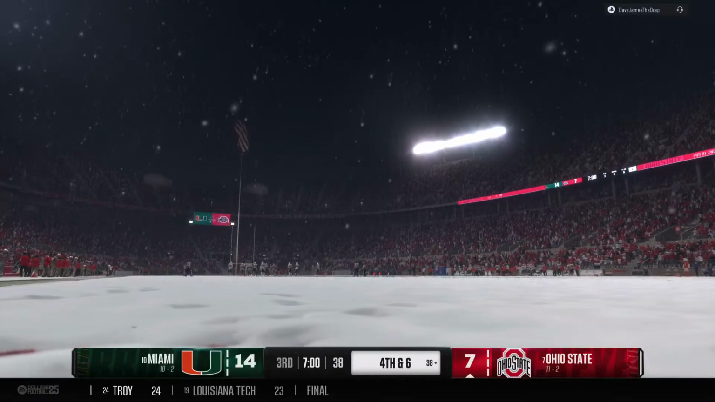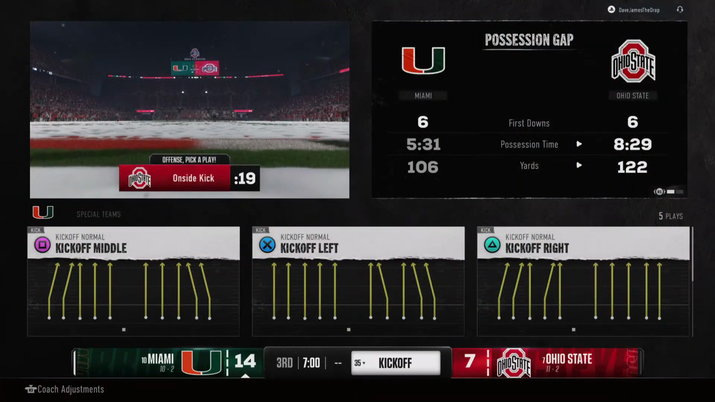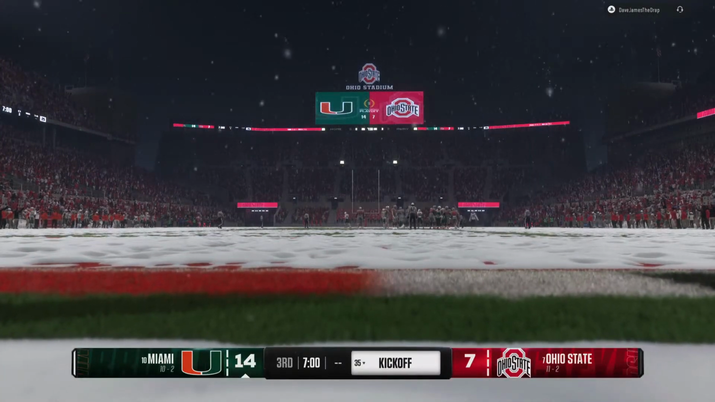Let's kick it now to Kevin Connors with our halftime update. 14, Ohio State, 7.